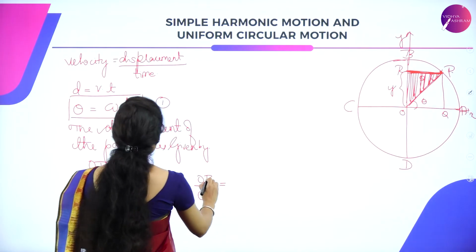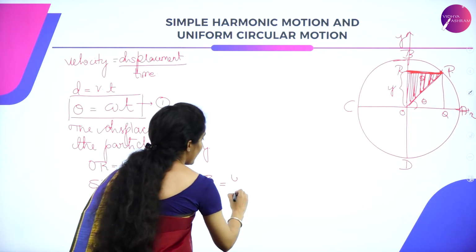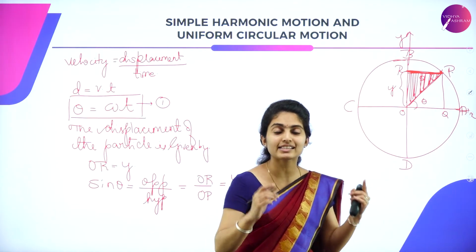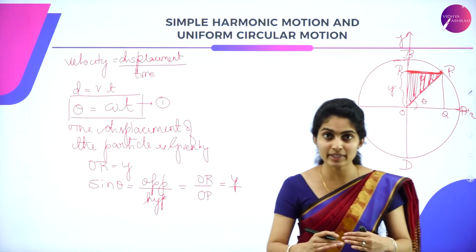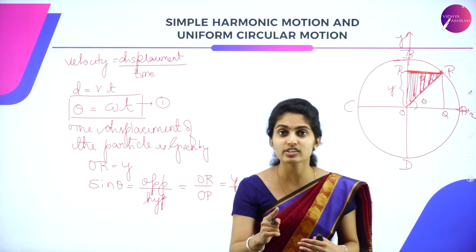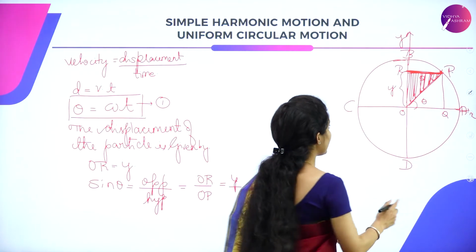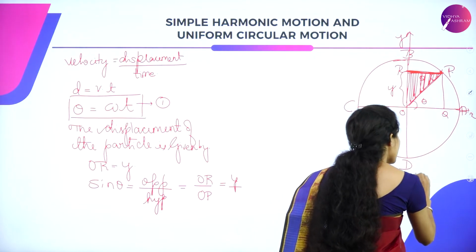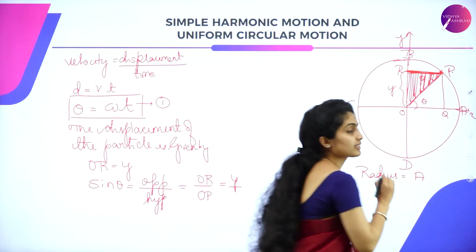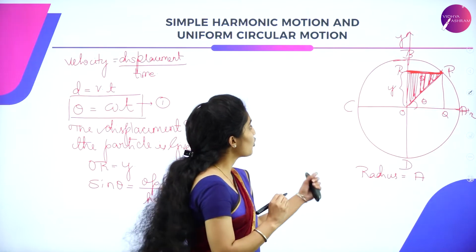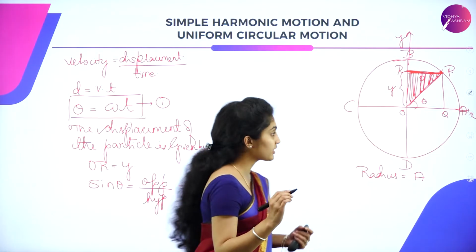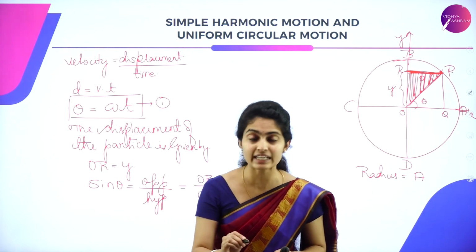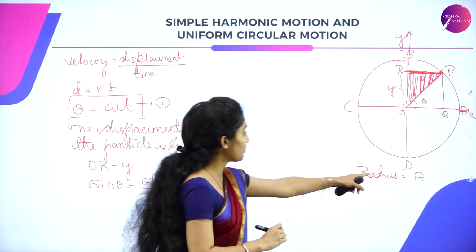So OR is replaced by this Y, and OP can be replaced as, because the circle has a certain diameter and it has a radius which is given by A. So OP makes the radius of the circle. When OP is the line from the origin to some point on the circle, it is said to be a radius, so it is represented by A.